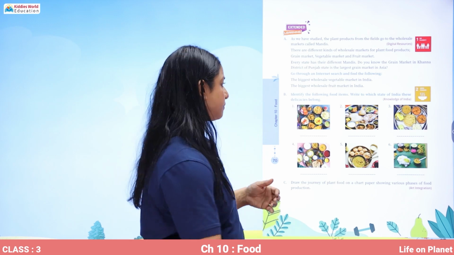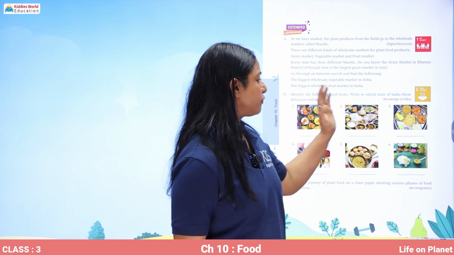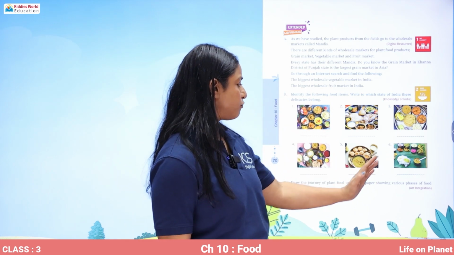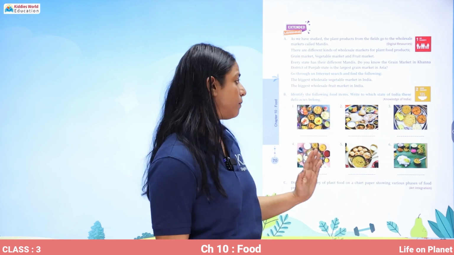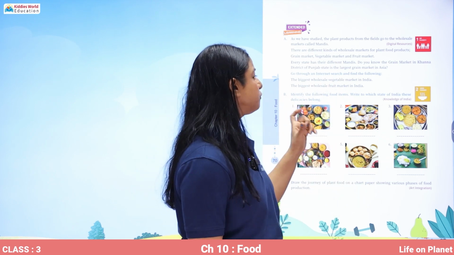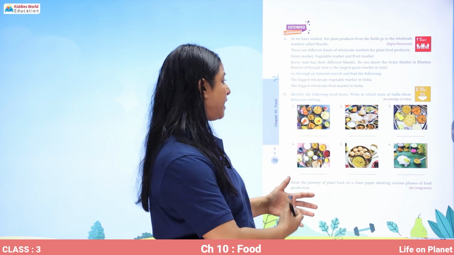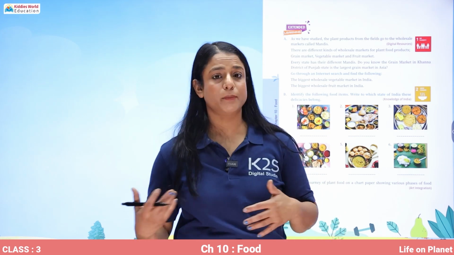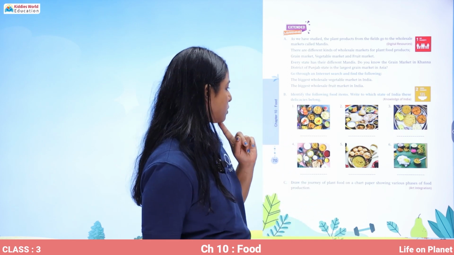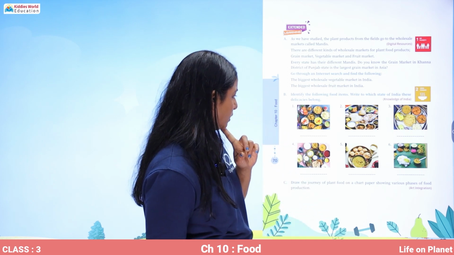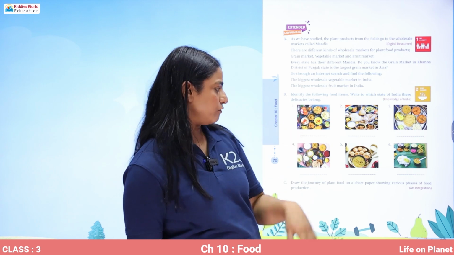Please search about that. Now, there are a few plates, or we can say a few thalis, given over here. You have to identify the food items and write which state each plate or each delicacy belongs to. So I think I will do the fifth one for you.